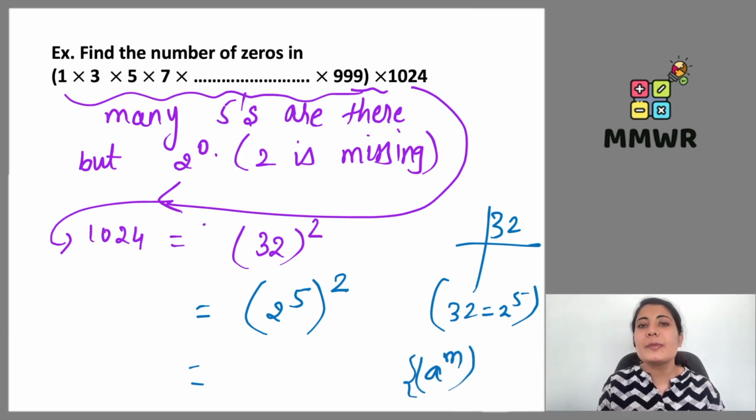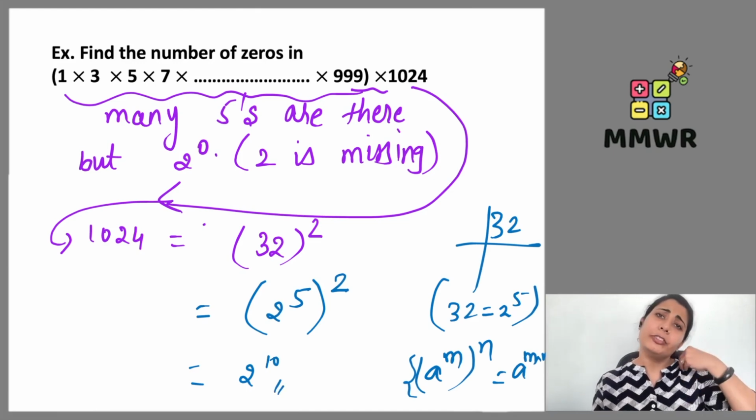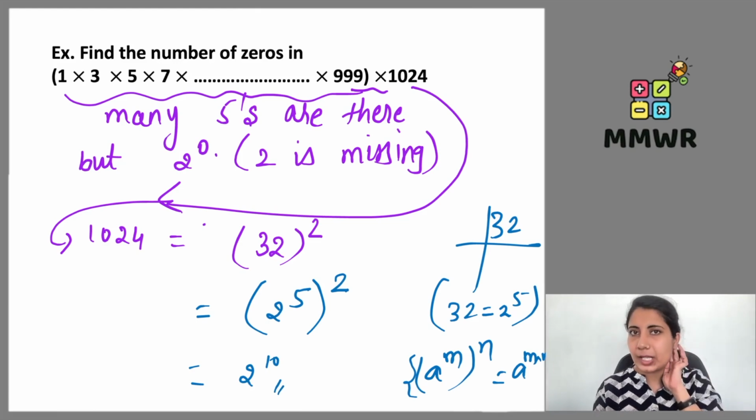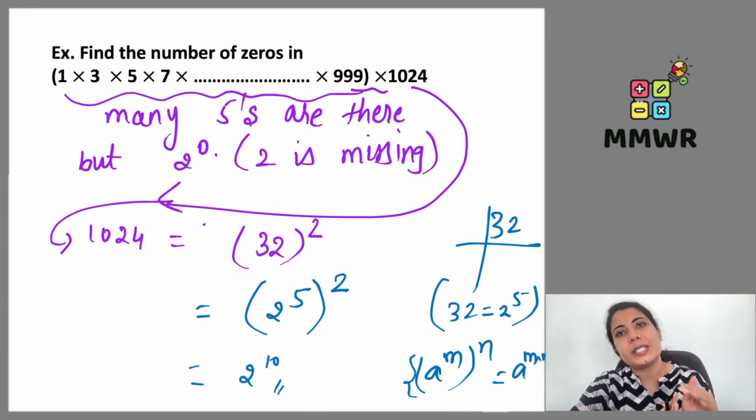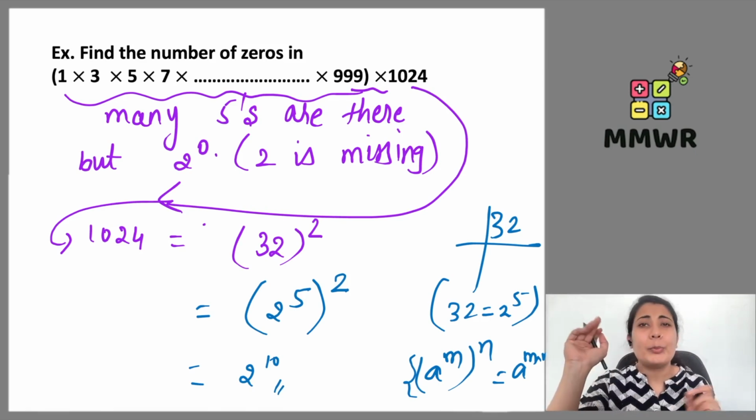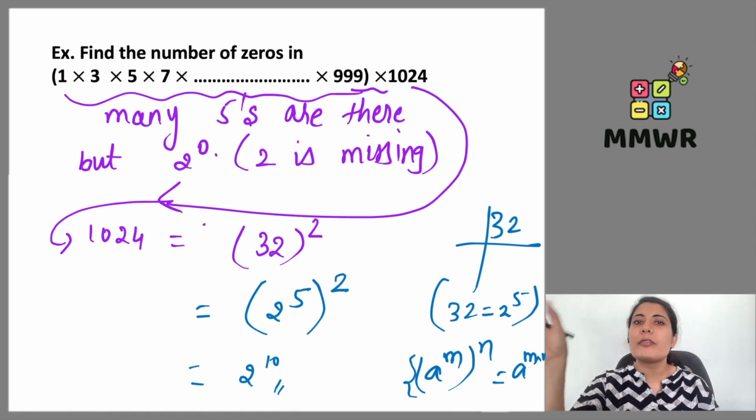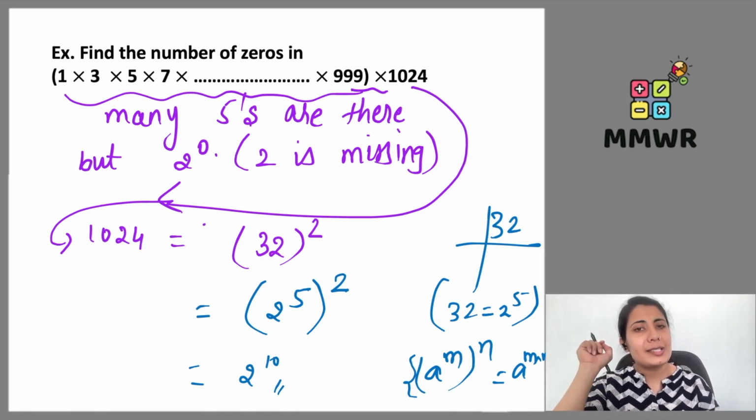Now we know how do we simplify this. We have the law कि बेस में अगर एक्सपोनेंशियल फॉर्म है और उसकी पावर कुछ है, that means we have to take the product of the power. So 2 to the power 5 multiplied by 2 gives me 10. So 2 to the power 10. तो यहाँ पे 5 तो बहुत सारे हैं. More than 10 fives are there, but 2 कम है. So here we have to give the preference to 2 to the power because 5 power तो बहुत है, 10 से ज्यादा ही है, right? 5 में भी आ रहा है 15, 25, 35, 45, 65, 75, 85, 95, 105, 115, 125, right? Many fives are there, but 10 2 का shortage है. तो 2 हमको सिर्फ 1024 की हेल्प से मिल रहा है, which is 2 to the power 10.